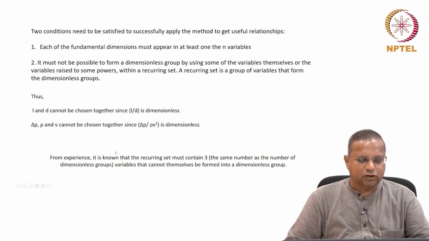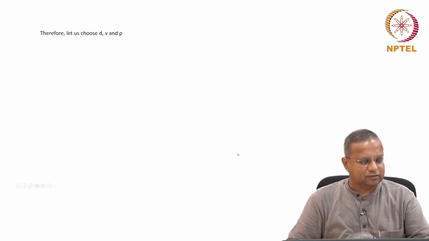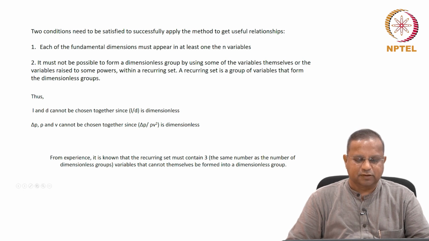So we are looking for 3 such things. This comes from practice. There is no fundamental mathematical theorem which says this, but from practice we know that the recurring set must contain 3 variables that cannot themselves be formed into a dimensionless group, and this 3 is the same as the number of dimensionless groups.